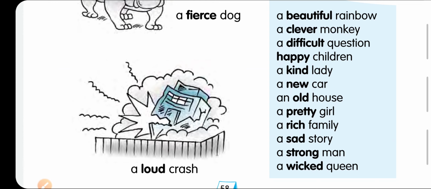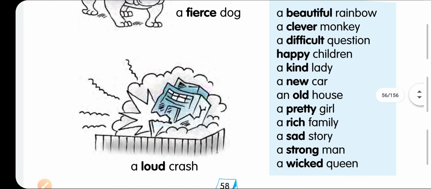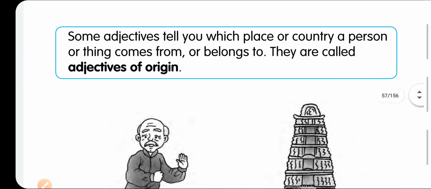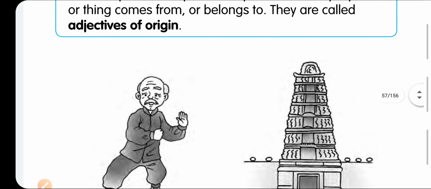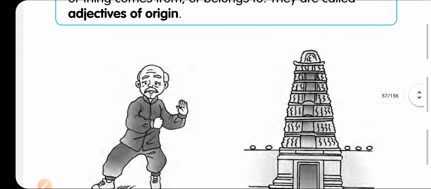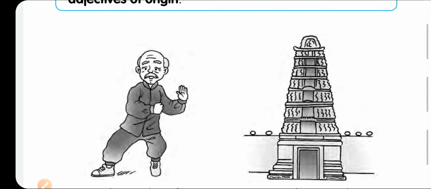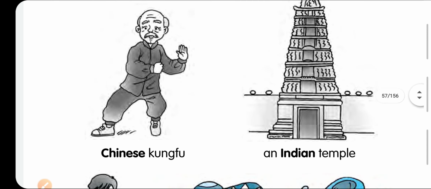That's why all these are called adjectives for quality. And the next is called adjectives of origin. So the first type of adjective is adjectives for quality, and the second type is adjective of origin. Kung fu is a Chinese style of war, that's why it is called Chinese. It means kung fu originated, was invented in China.